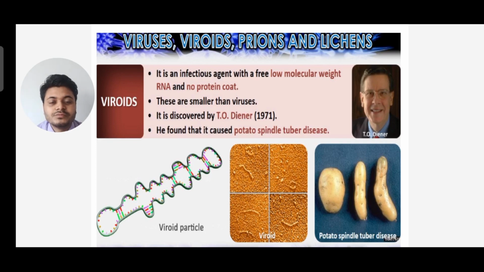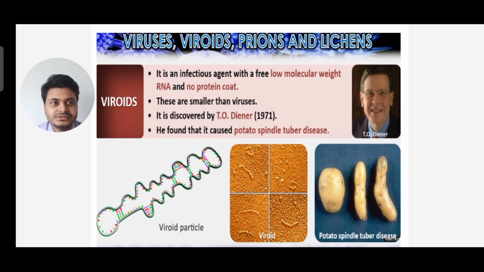They were discovered by T.O. Diener in 1971, and he found that they cause potato spindle tuber disease. You can see the viroid particle and the potato spindle tuber disease.